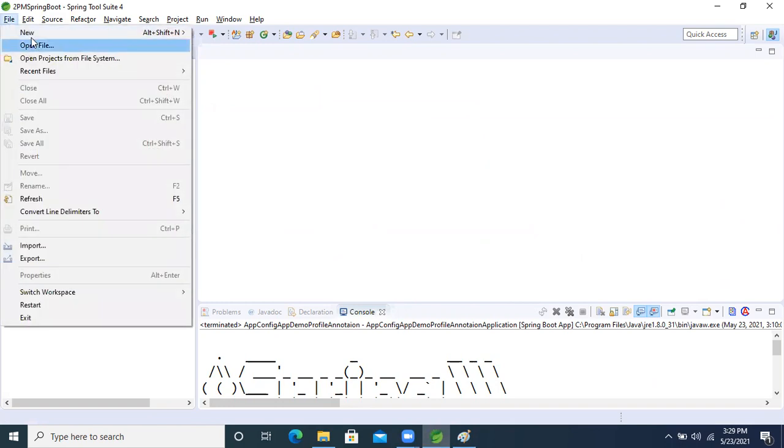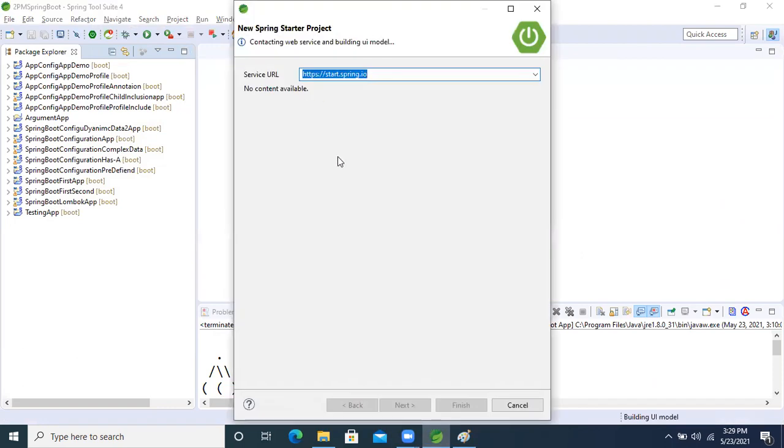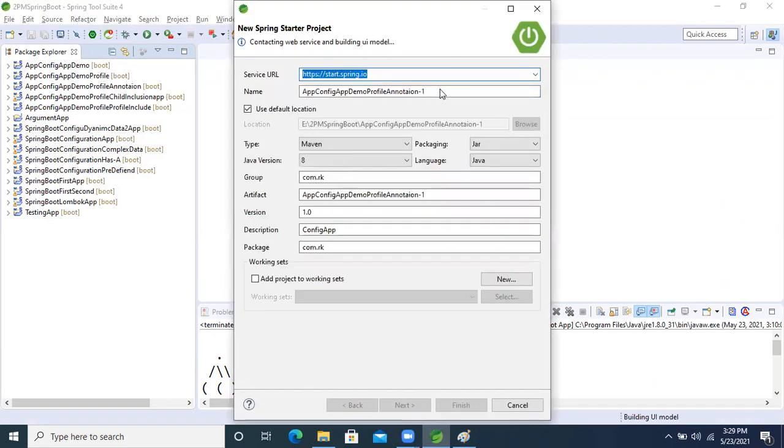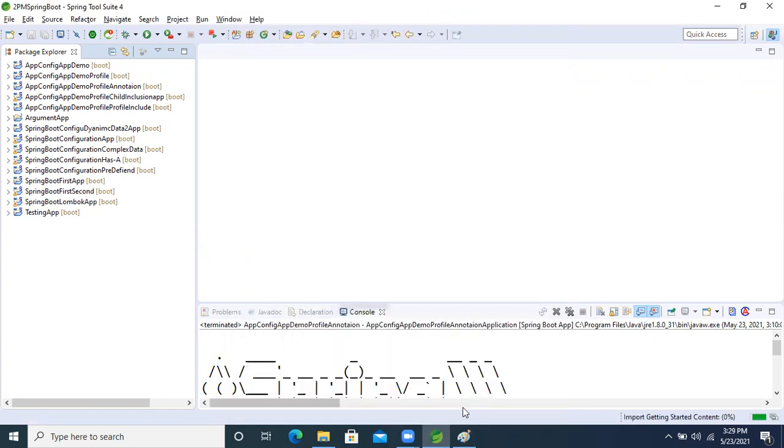Now, File, New, Spring Starter Project, I'm taking. The application is config app demo profile, alert service, right? Now next, take the Lombok dependency. Now next, finish it.